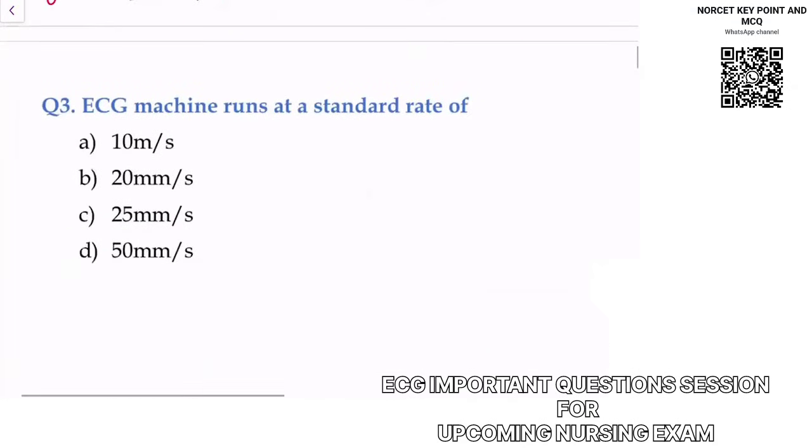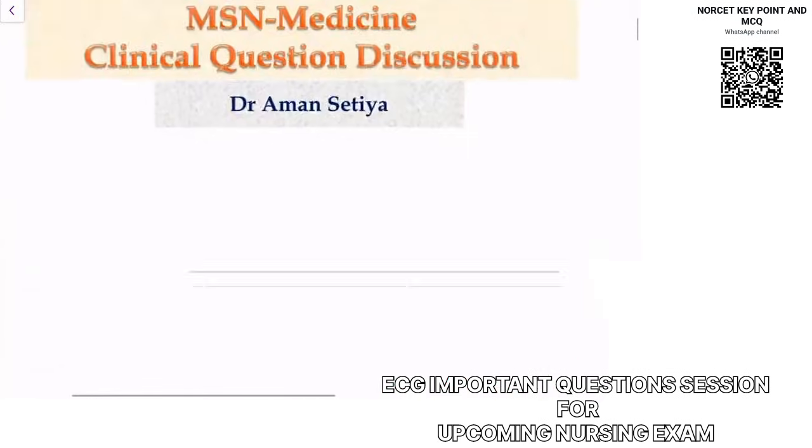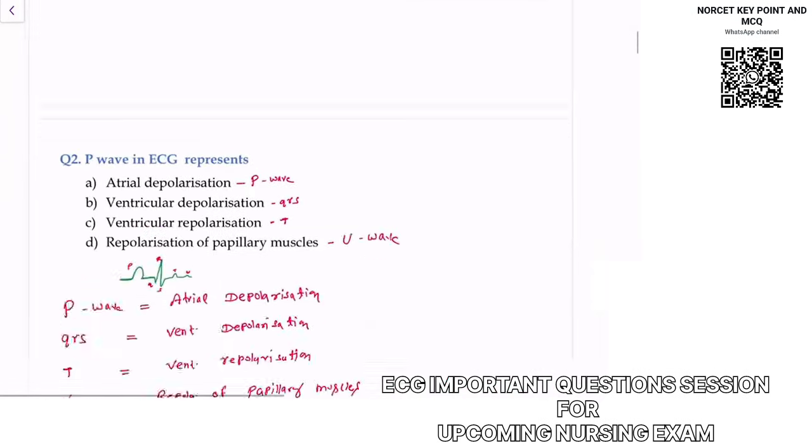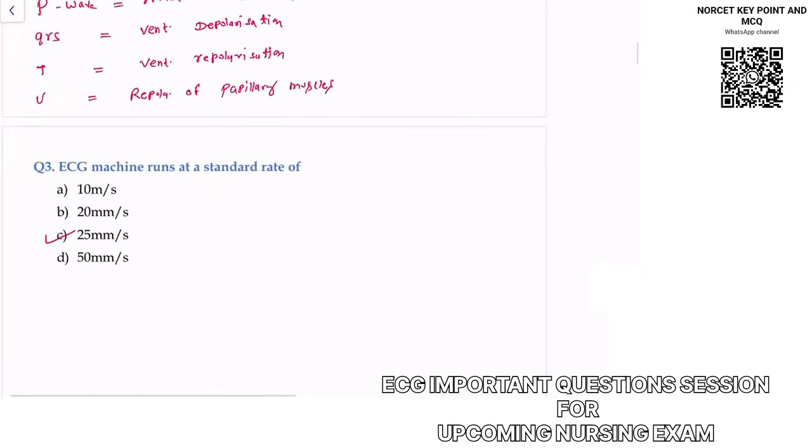ECG machine runs at a standard rate. This is the basic question, easy question, just a one-liner type of question that you should know. The basic standard rate is 25 mm per second. This is the basic rate. Some more questions that they can ask in exams: one small box is equal to 0.04 second.